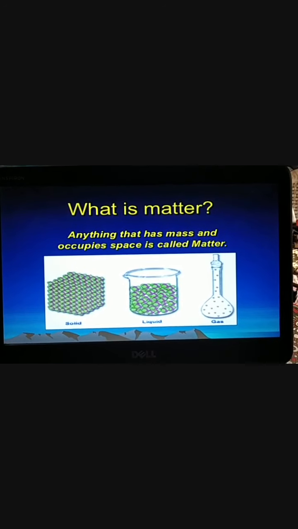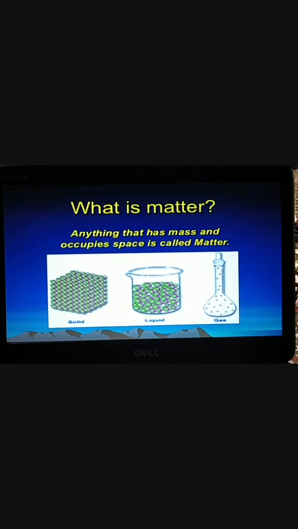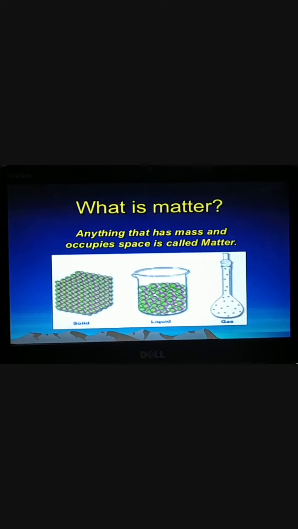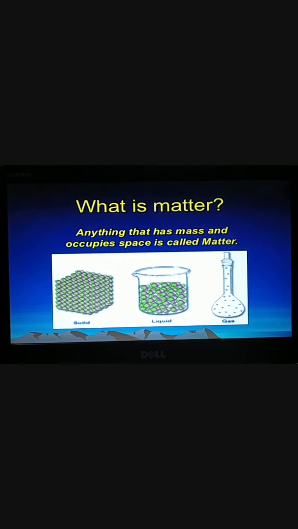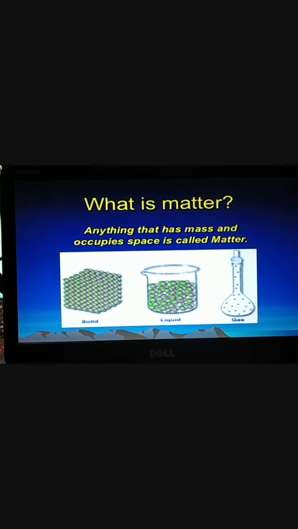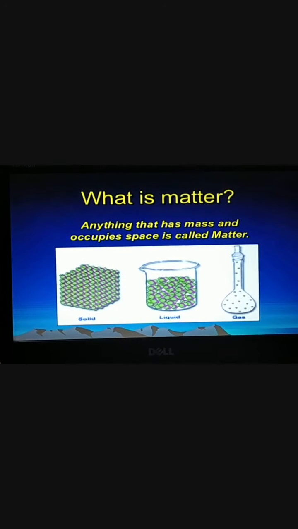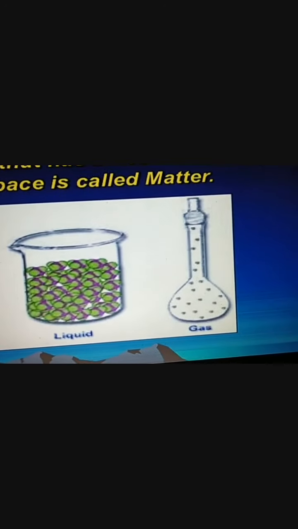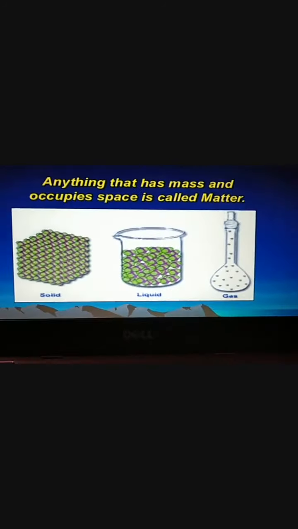So far we have discussed that matter is something that occupies space and possesses mass. So you can see here, what is matter? Anything that has mass and occupies space is called matter. Correct? See the arrangement of the particles in solid, liquid and gas, which is shown in the slide. Yes, this is solid, this is liquid and this is gas. So next, let's move to the next slide.